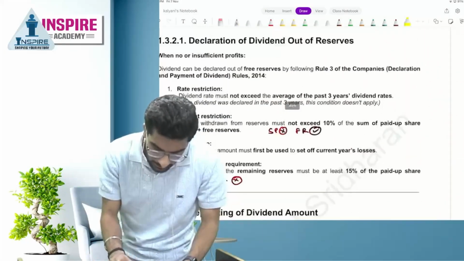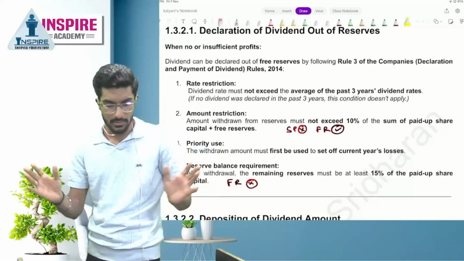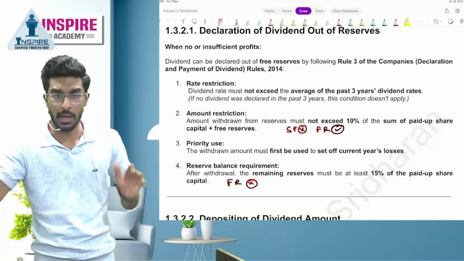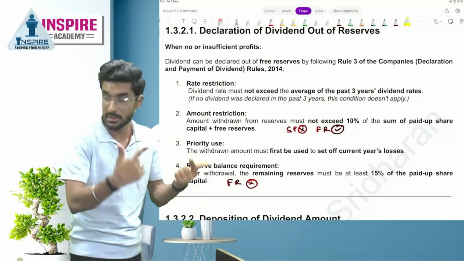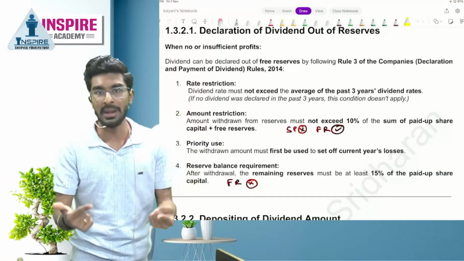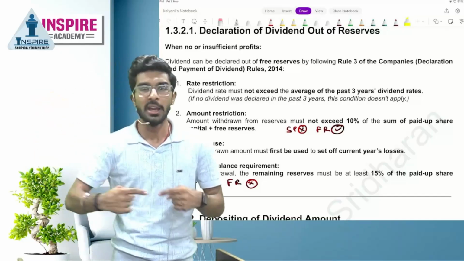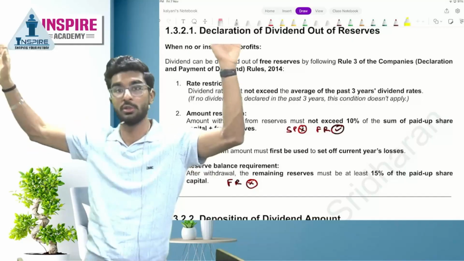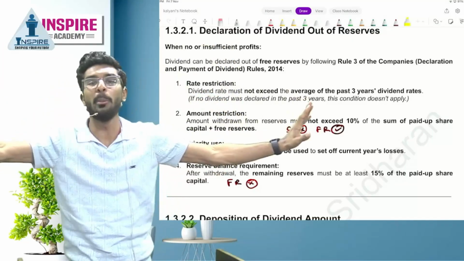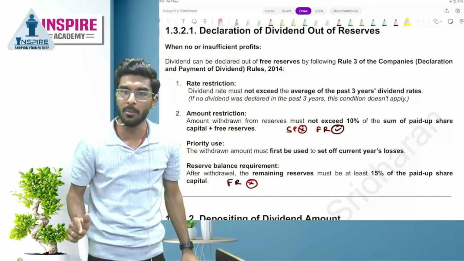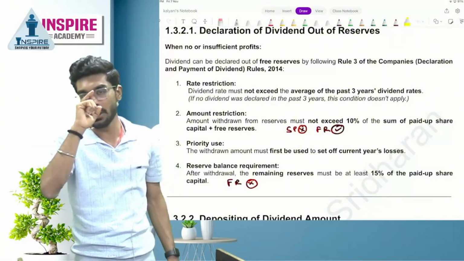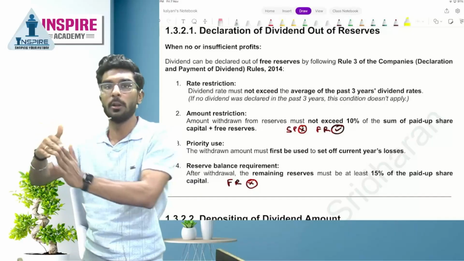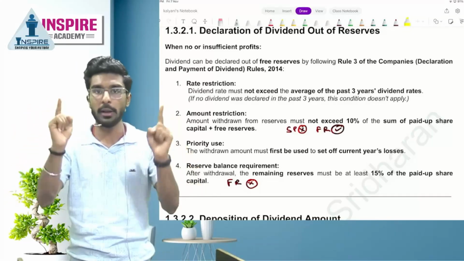Next is, people, declaration of dividend out of reserves. So, people, whenever a company has profits, it can declare dividend. No problem in that. But the company, if it has suffered losses, there is a restriction the Companies Act imposes while you are paying dividend. If you don't have profits, how can you pay dividend? How can you pay dividend of your choice? How can you pay exorbitant dividend when you are suffering from losses? Yes or no, people? And that's the reason why, people, Companies Act has imposed certain restrictions beyond which you cannot pay as dividend. Now, what are those restrictions?